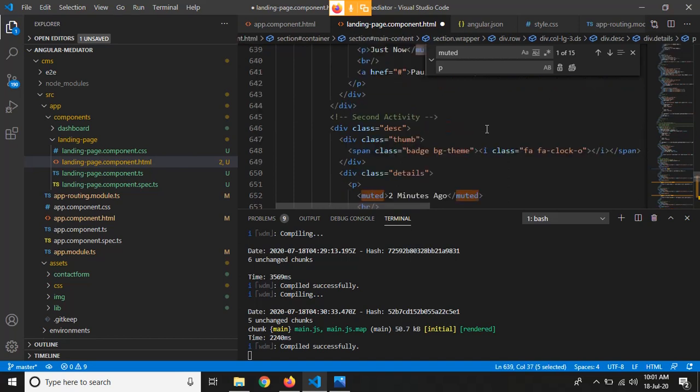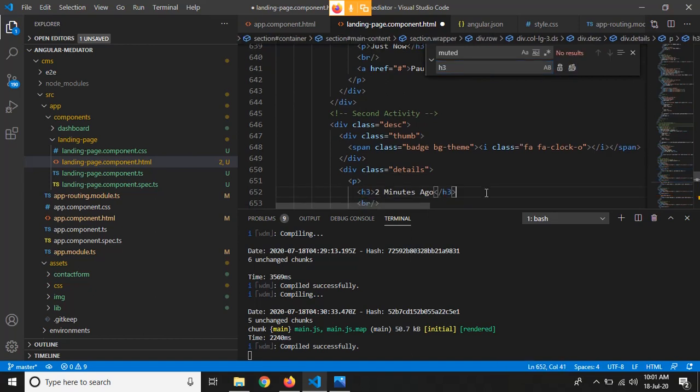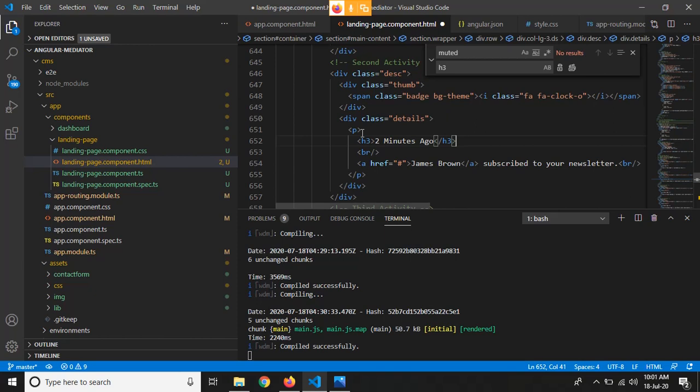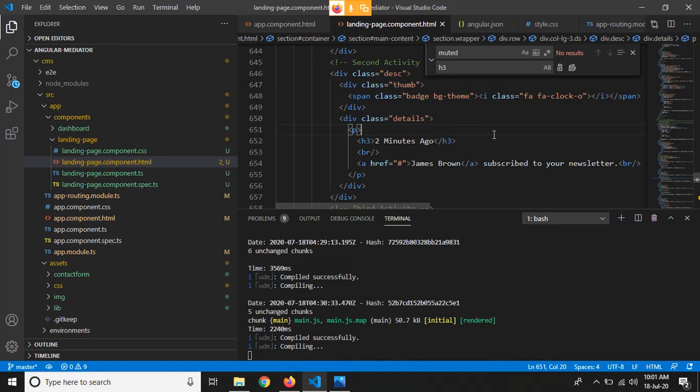So for muted, let's make it h3. Because we were having this p here and we cannot enter a p into a p. So I think that's why it was giving us the error. Or by mistake the previous p tag was closed, so that's why it was giving the error. So now let's compile it again and let's check if it is working.